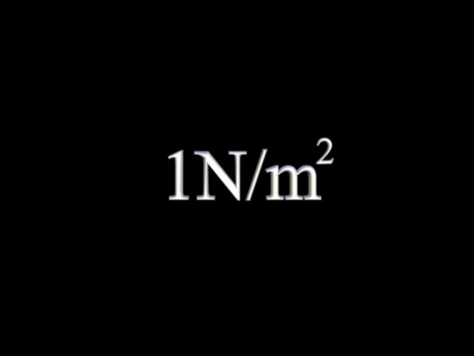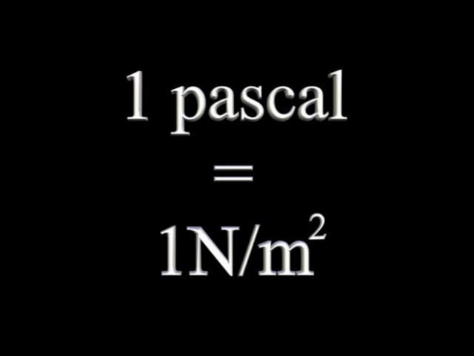This is also called Pascal, named after Blaise Pascal, whom we shall meet later on in the chapter. 1 Newton per meter squared is equal to 1 Pascal. Other units used include millimeters of mercury and atmospheres. From that mathematical expression, it is obvious that for a small area, pressure is high and vice versa.